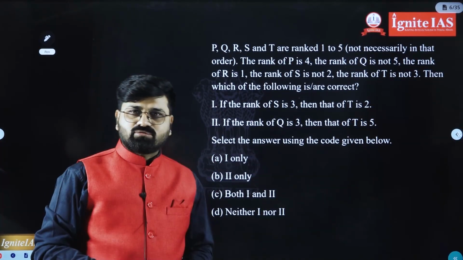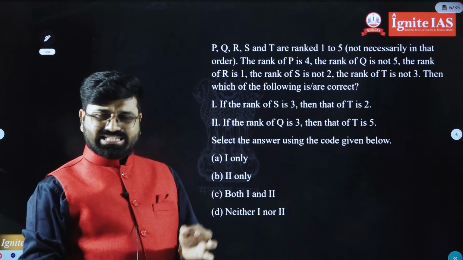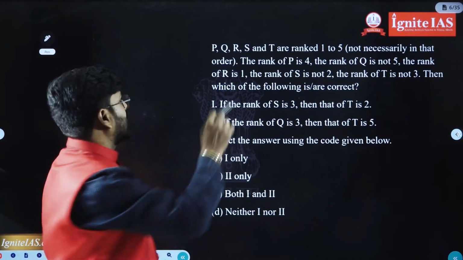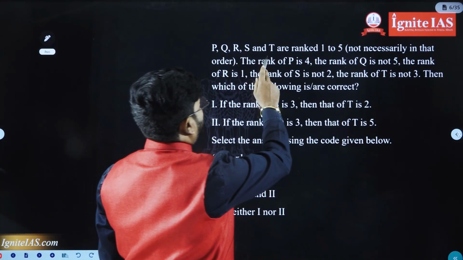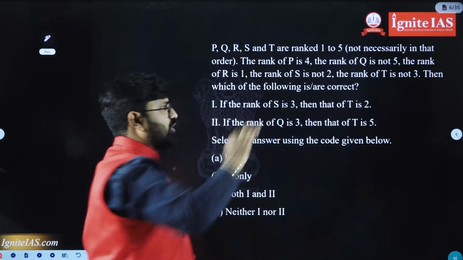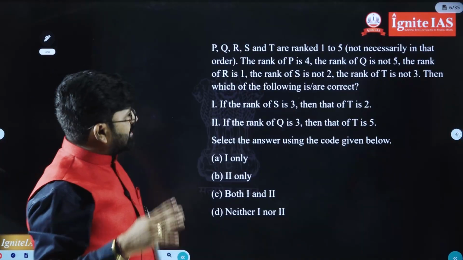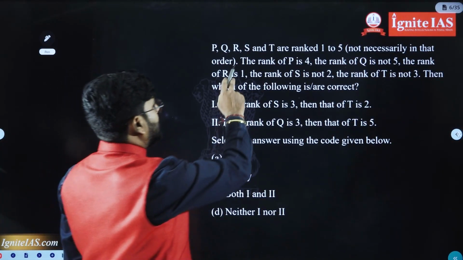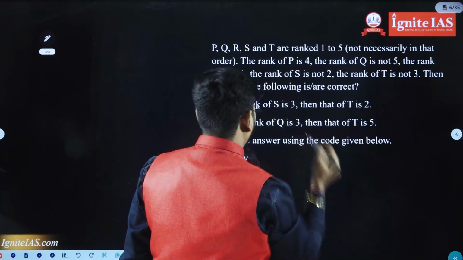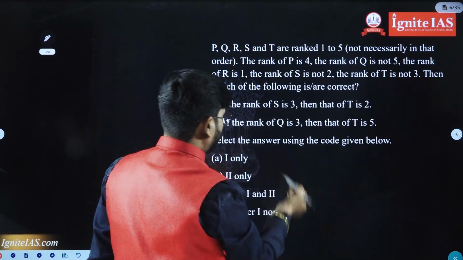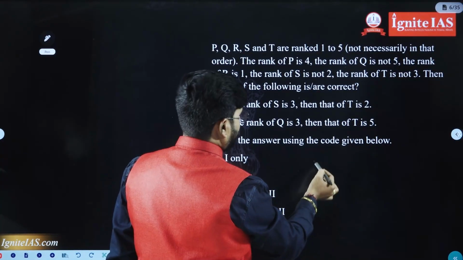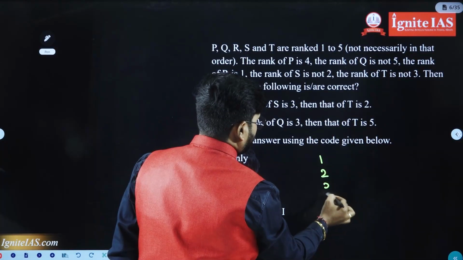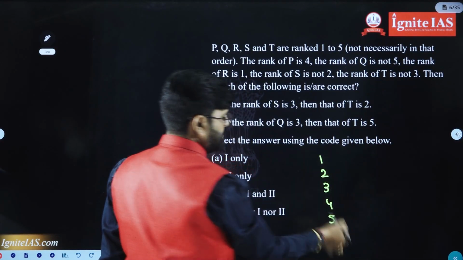This question was asked in the 2026 CSAT paper, in the reasoning. P, Q, R, S and T are ranked 1 to 5, not necessarily in the same order. Okay, ranked P to T, 1 to 5, but not necessarily in the same order. The rank of P is 4. Total 5 ranks, right? 1, 2, 3, 4, 5.